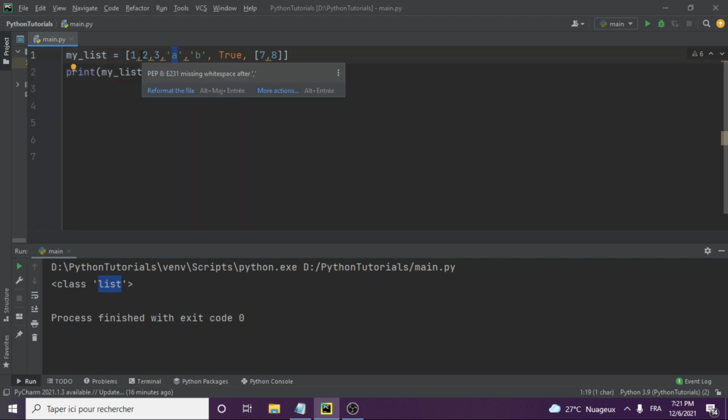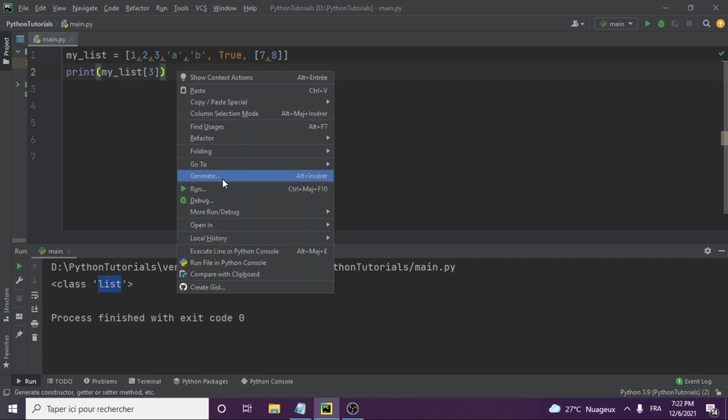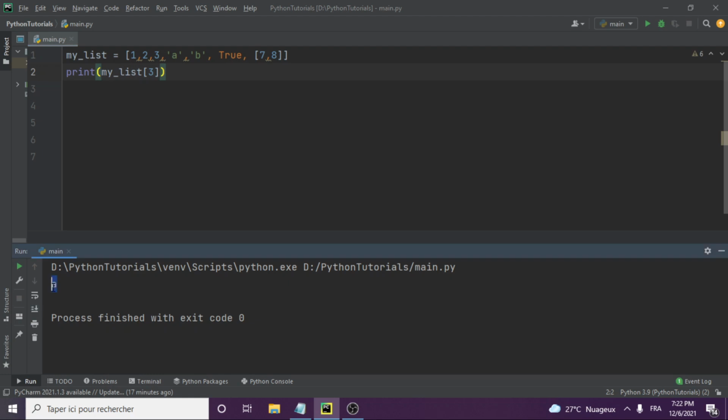Then I'm going to say, okay, how do we get access to, say, this A? Remember, Python is a zero-indexed programming language. So unlike R, where you would have said 1, 2, 3, 4 and put 4 here if it was in R, for example, with Python it starts with 0, 1, 2, 3. So to get this A, what you need to put there is 3 instead. Let's run it and see. So you see we get A. So let's say we want to get B, of course, it means we can put 4 there. We run it, and then we get our B.